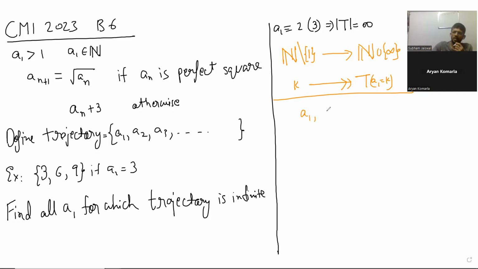I think we need to work this out, sir. I'm not sure, but I was able to prove it. So what we can have is A2 is equal to A1 plus 3. And the square root of this is equal to A1. Right. I guess now we can solve this.